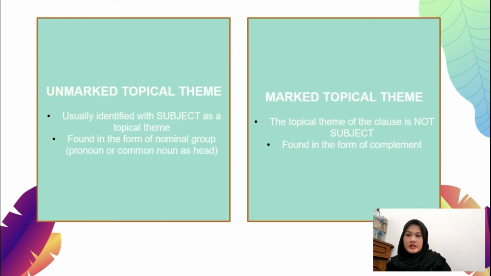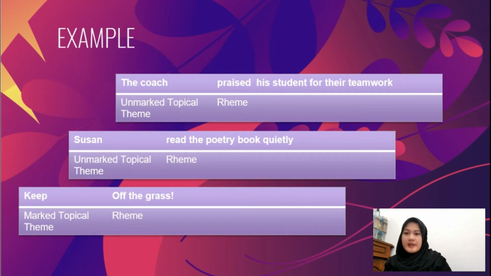The next is the example. The first example: the coach praised his students for their teamwork. Here, the coach is the theme of the clause, and it is unmarked because in this clause the theme is a subject, and it makes the coach the unmarked topical theme.